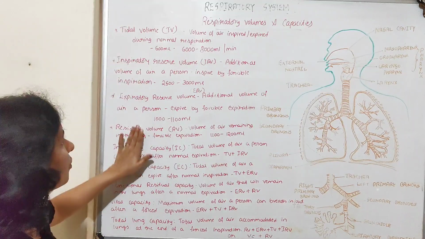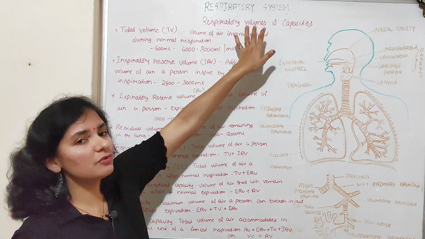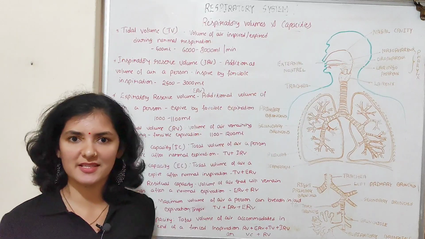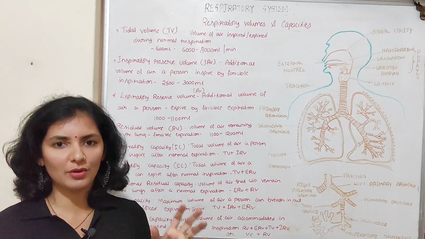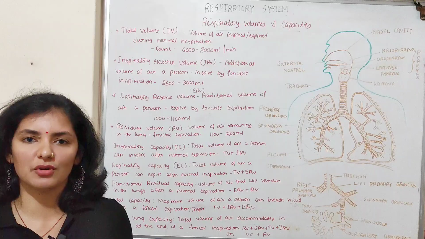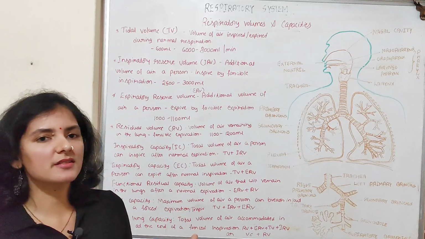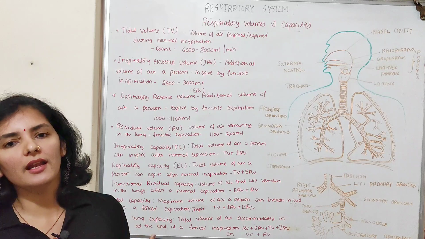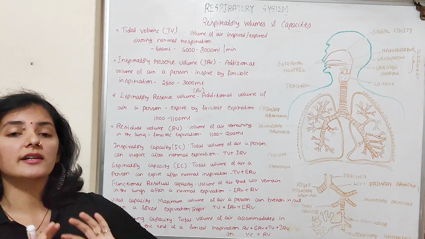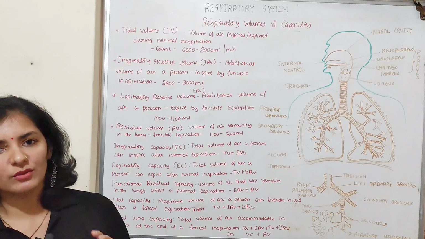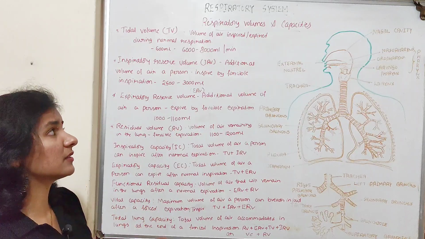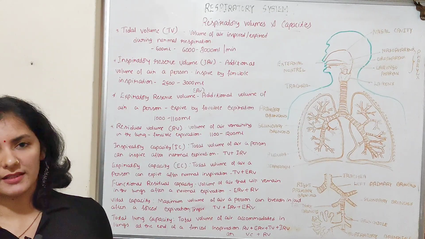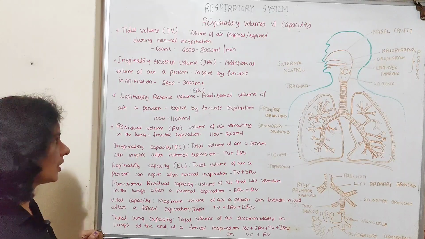So these are the four types of respiratory volume or pulmonary volume. Now we'll talk about pulmonary capacity. Pulmonary means related to lung and capacity means capacity of the lung. So pulmonary capacity deals with the capacity of the lung or a person to inhale and exhale the air, or it is a volume of air a lung can withstand. So we talk all those things in the pulmonary capacity. We have got 5 pulmonary capacities and we'll discuss them one by one.